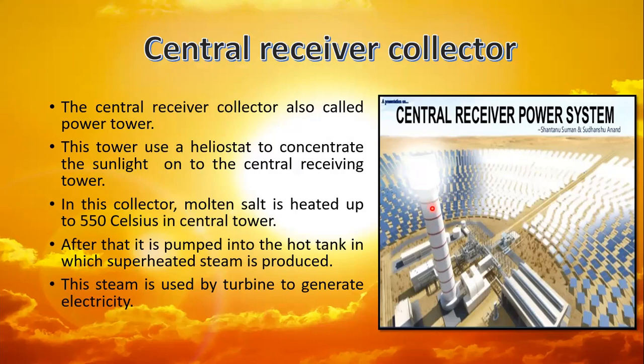In this tower, the molten salt is heated up to 550 Celsius. After that, the molten salt is transferred into the hot tank, in which it is converted into superheated steam. So this superheated steam will turn the turbine to generate electricity.